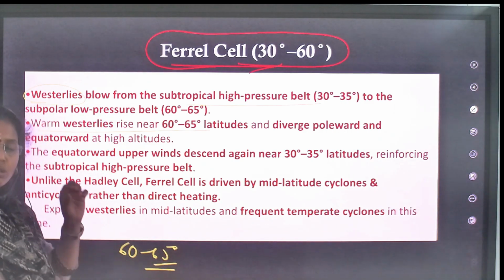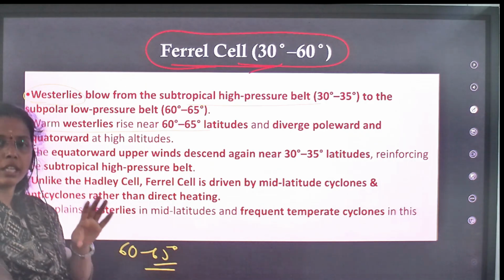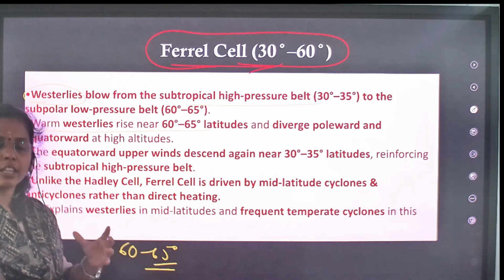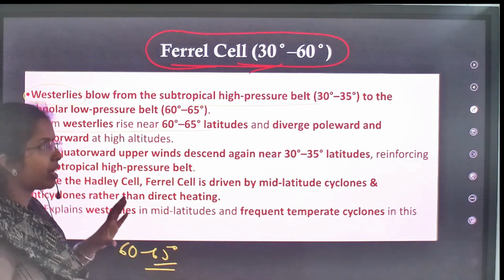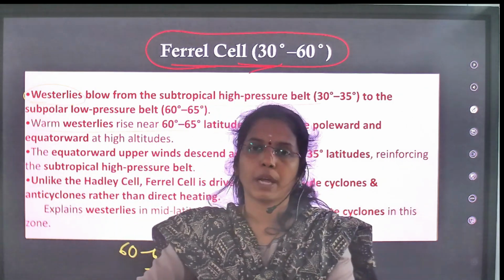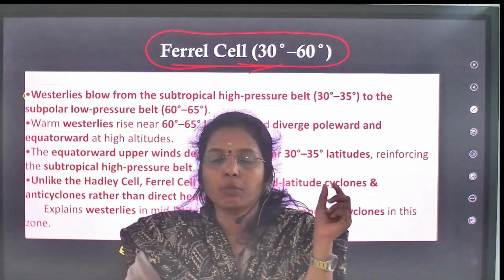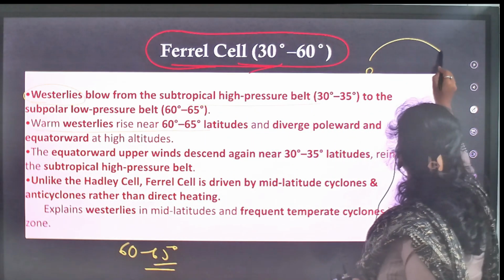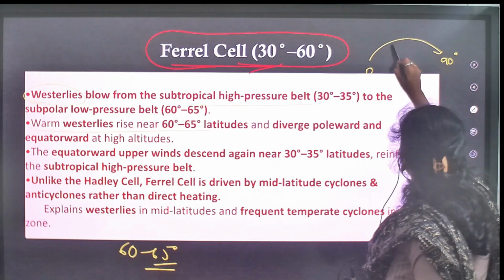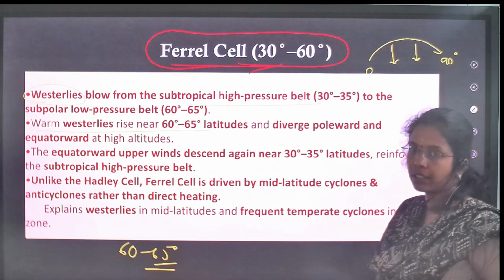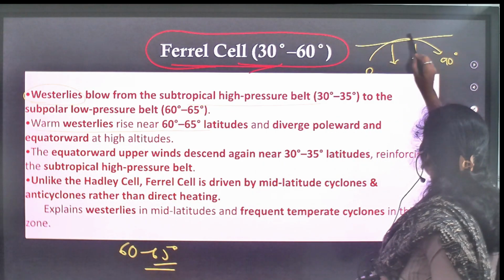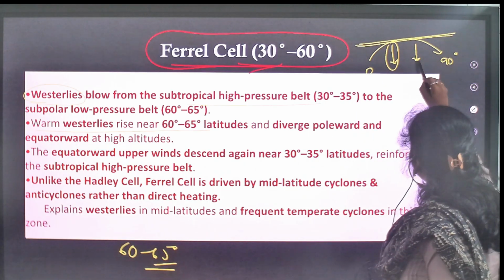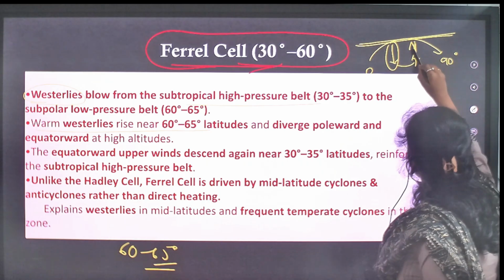Here also, what you have to remember is that the complete Ferrel cell is due to dynamic factors, not thermal. We have two types of factors. One is thermal; thermal you will see at the equator and poles. Now when wind is moving from 0 to 90 degrees towards the poles, in between you will see dynamic factors. Because at the tropopause, because of radiative cooling, you will see sinking. But here, rising you will see.